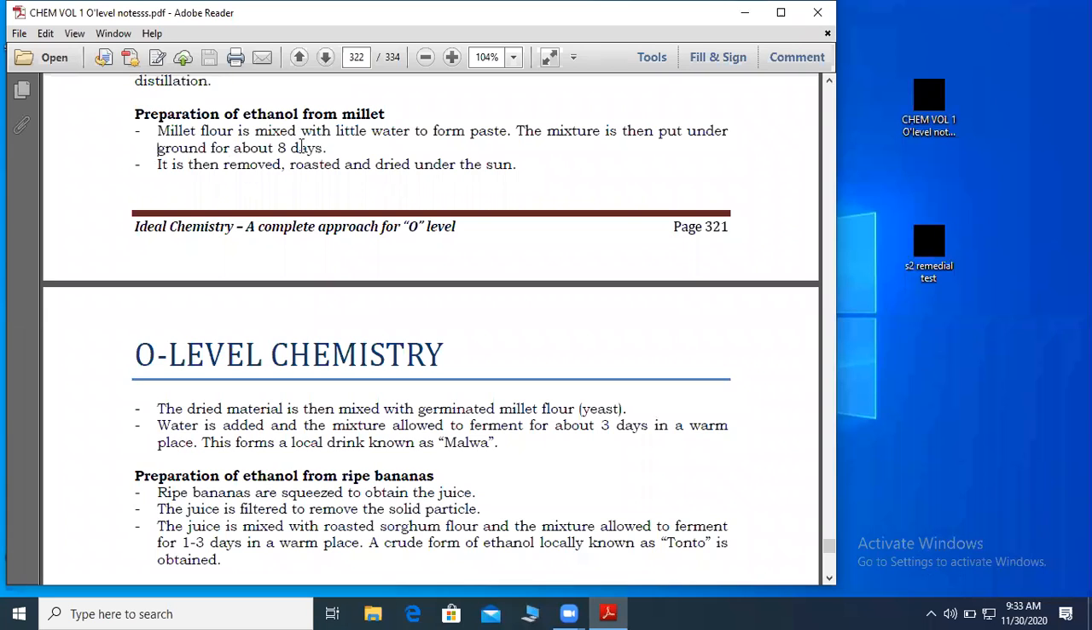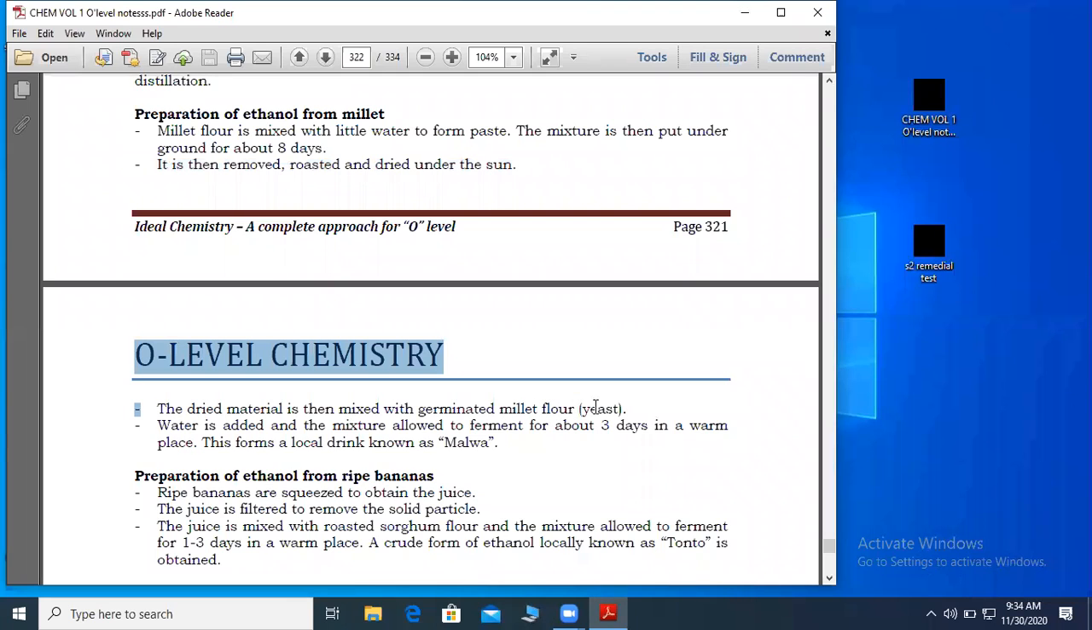It is okay, 8 days. It is then removed, roasted, and dried under the sun. Okay, people from Teso, you know what I'm talking about. It is then removed and roasted and dried. All this is done to get ethanol, to get alcohol. The dried material is then mixed with germinated millet flour.